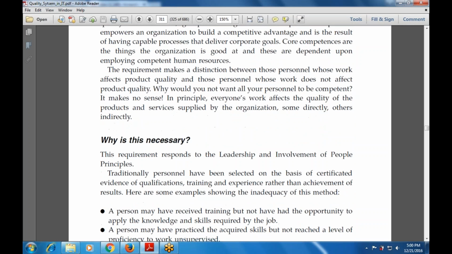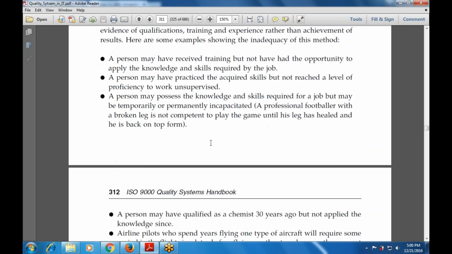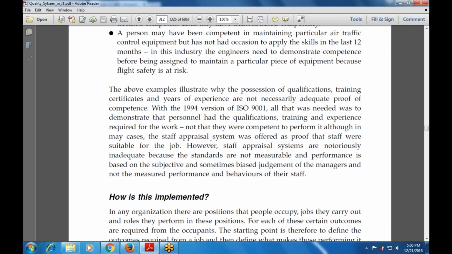Now, why is this necessary? Because this responds to the leadership and the involvement of people principle. There is also possession of qualifications, training certificates, and years of experience that are adequate proof of competence. With the 1994 version of ISO 9001, all that was needed was to demonstrate that personnel had the qualifications, training, and experience required for the work. Not that they were competent to perform, but there were also cases in which the staff appraisal system was offered as proof that staff was suitable for the job.